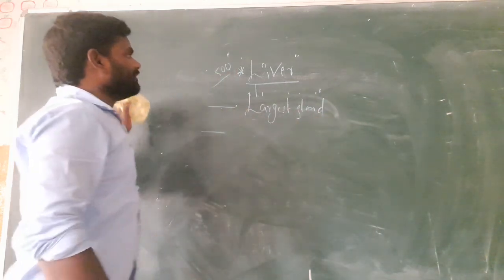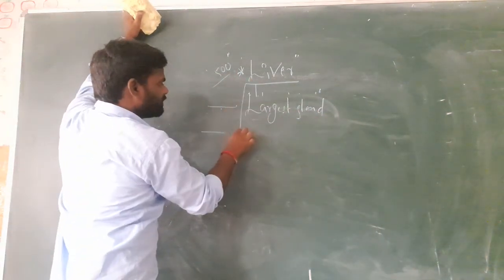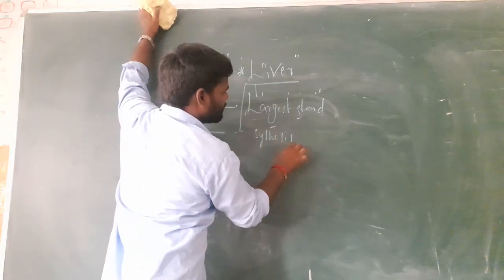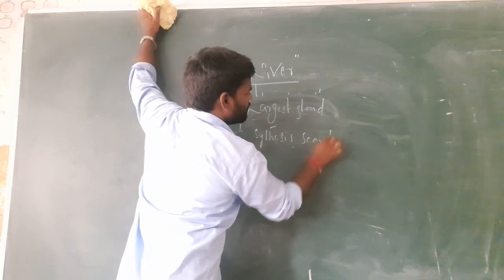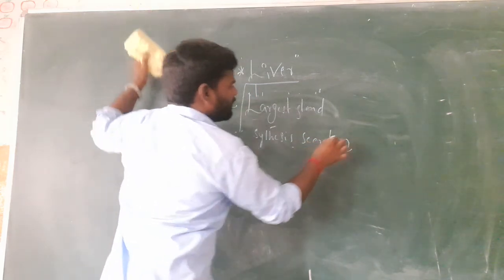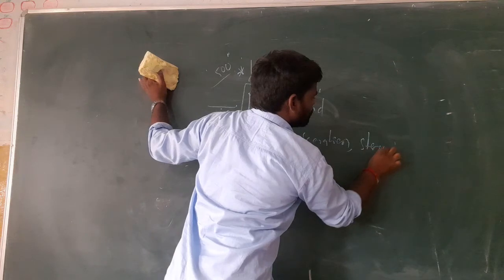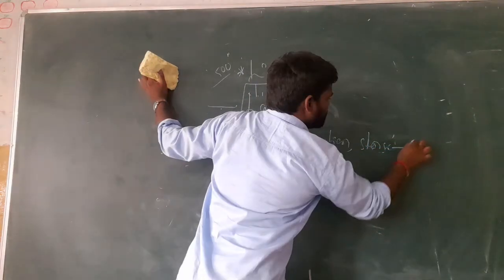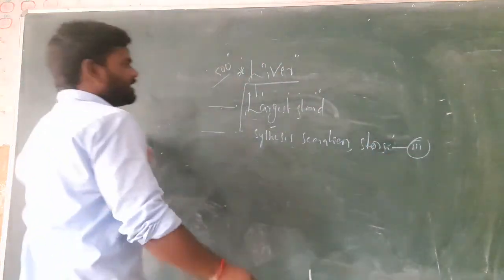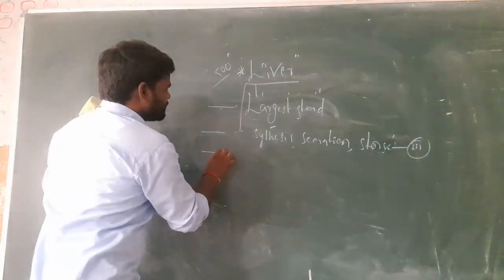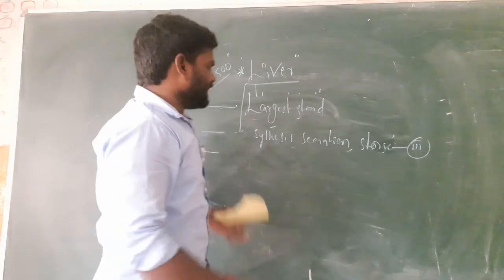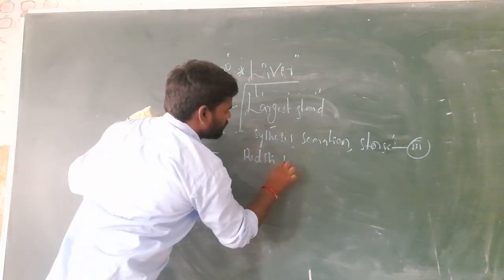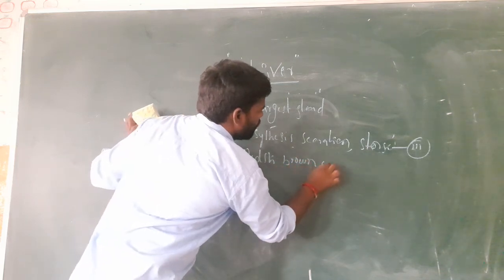So, the main functions of the liver are synthesis, secretion and storage. These three special characteristics are done by the liver. First of all, the liver is reddish brown in color.